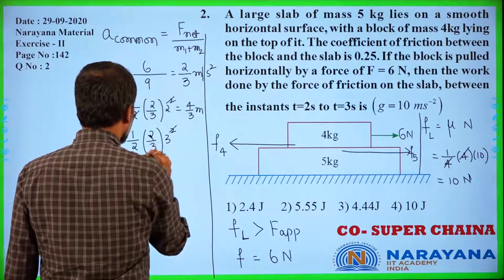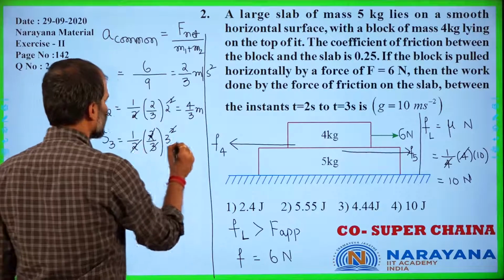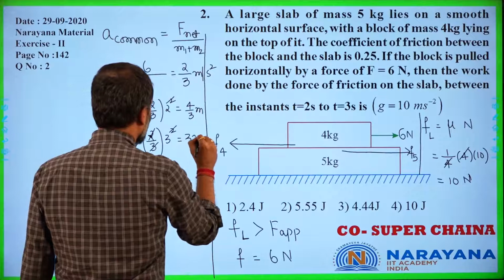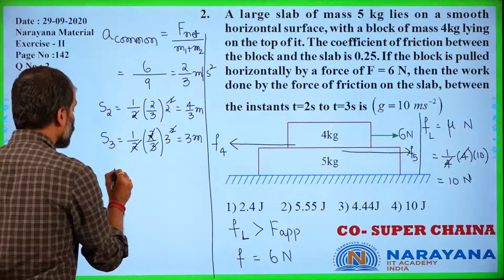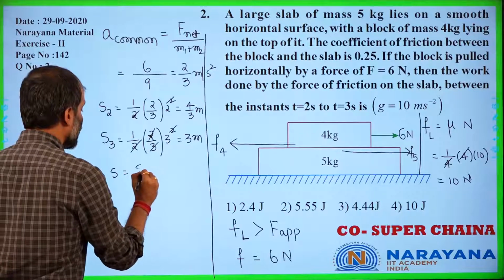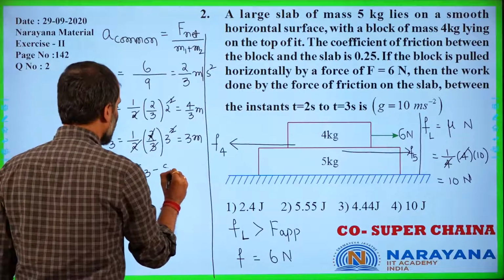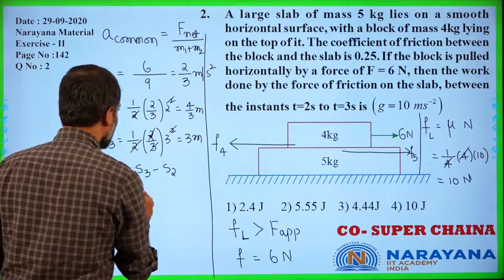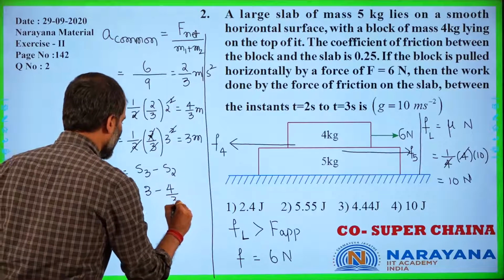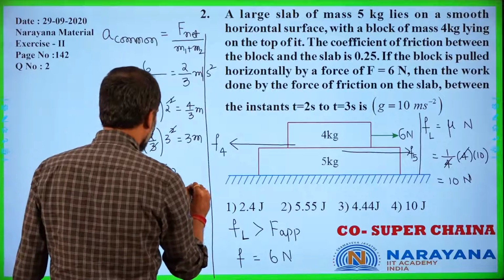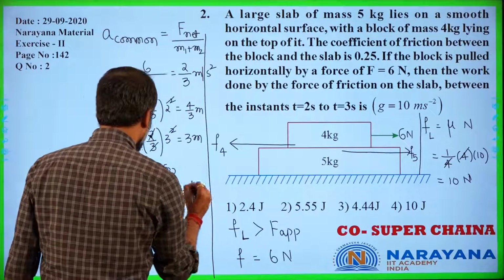So this 3 and this 3 get cancelled, 2 and 2 get cancelled, which equals 3 meters over here. So now we consider the displacement as S3 minus S2, which is now equal to 3 minus 4 upon 3. So it is 9 minus 4, which is 5 upon 3 over here.